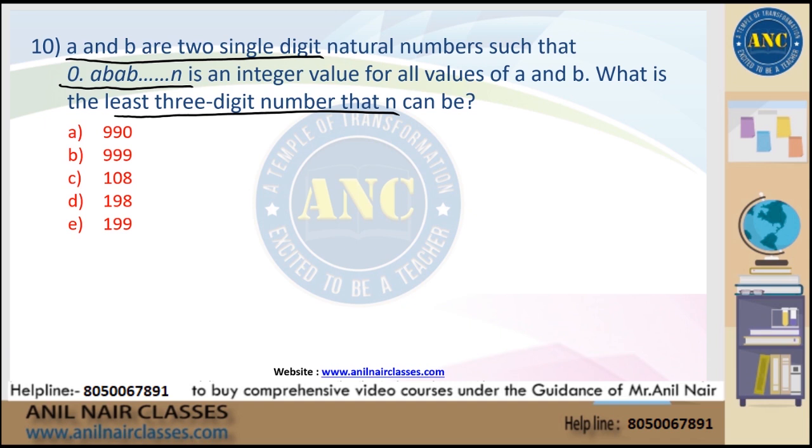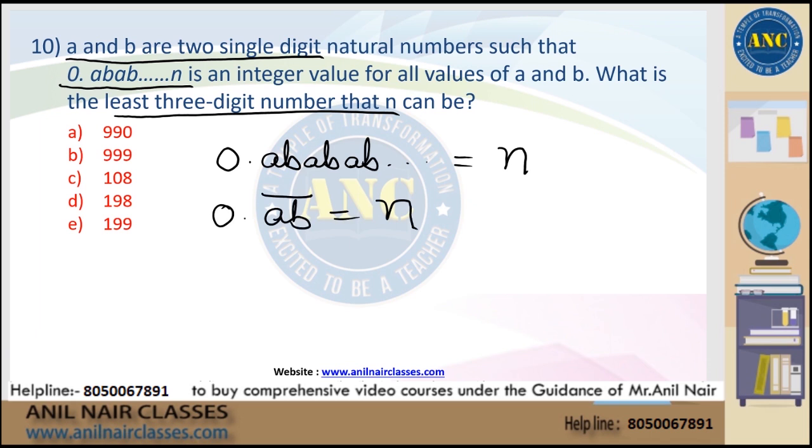Now if you see here, 0.ABABAB and so on is nothing but 0.AB bar, which is nothing but n.